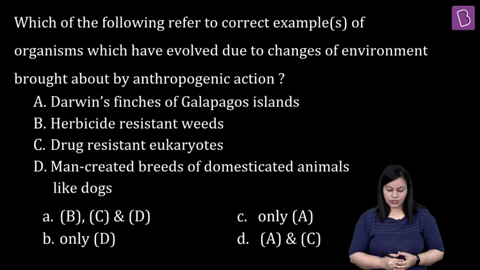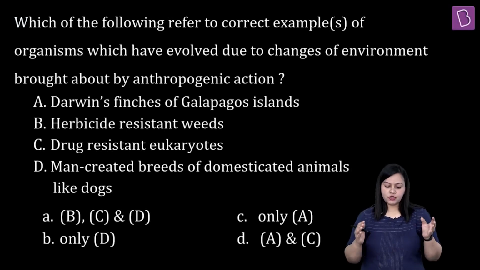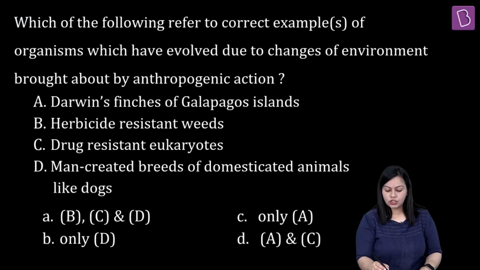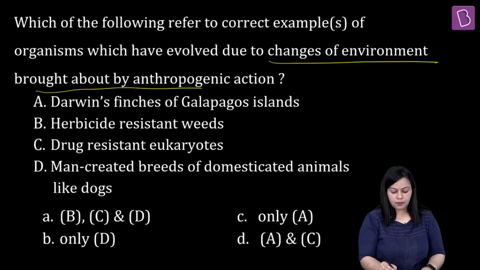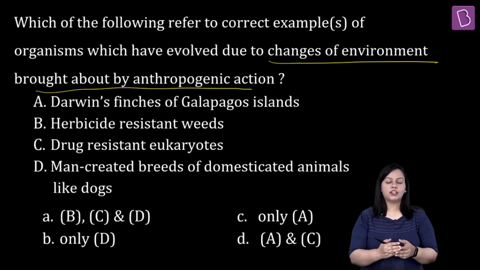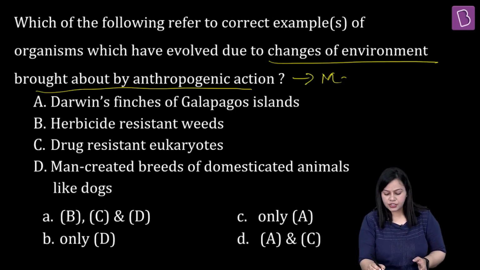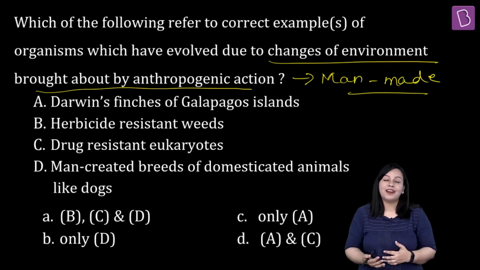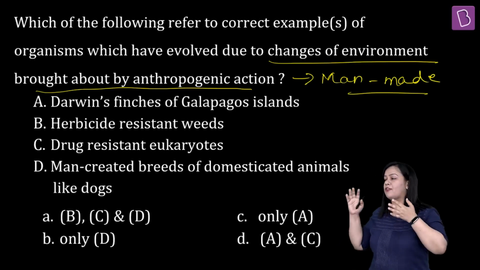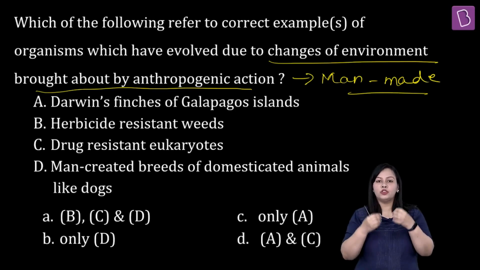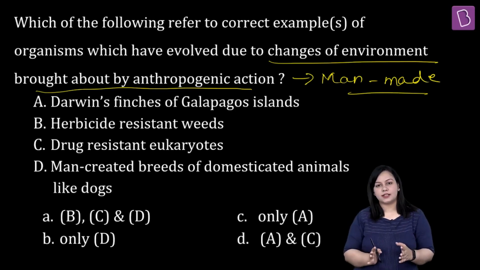Let us have a look at this question. Which of the following refer to correct examples of organisms which have evolved due to changes in environment brought about by anthropogenic action? Okay, what is the meaning of anthropogenic action? It basically refers to the actions that are man-made, human-made, right? जो सब contributions हमारी वजह से हैं in the environment because of which evolution or changes have happened here and it has led to development of new organisms or new adaptations. That is what this question is asking all about.